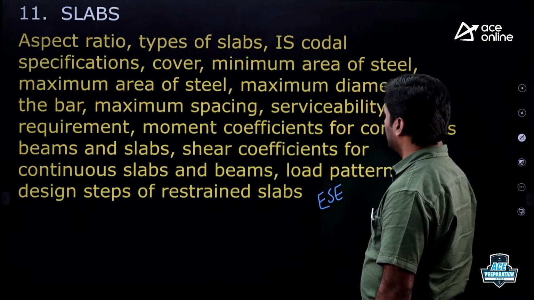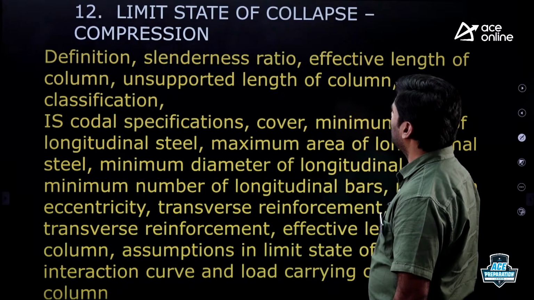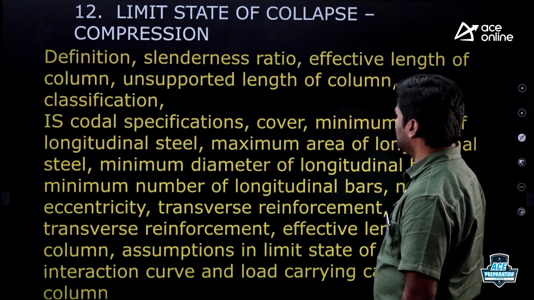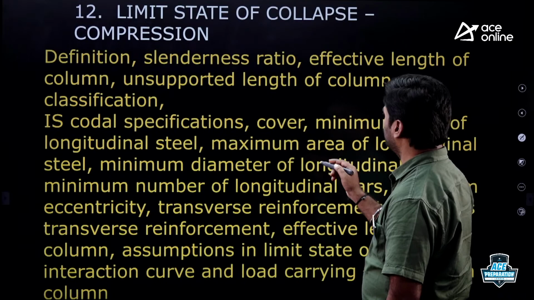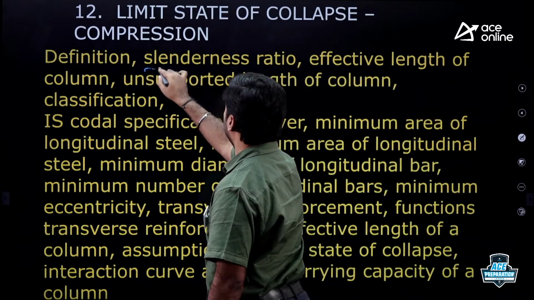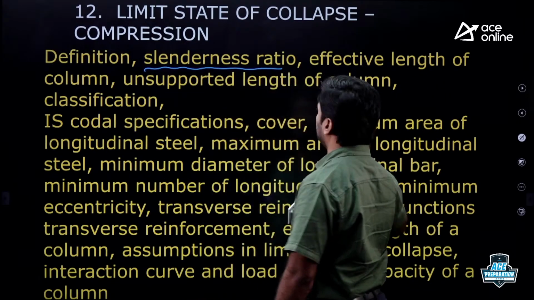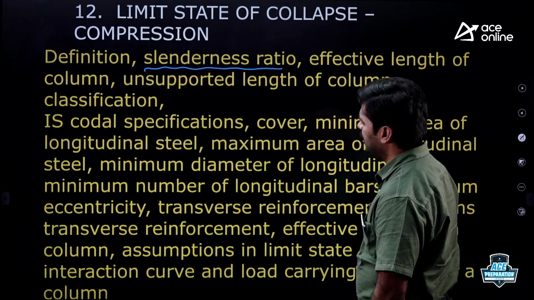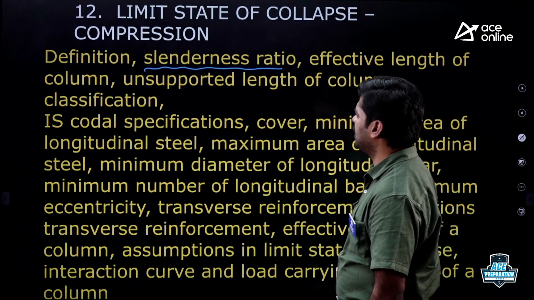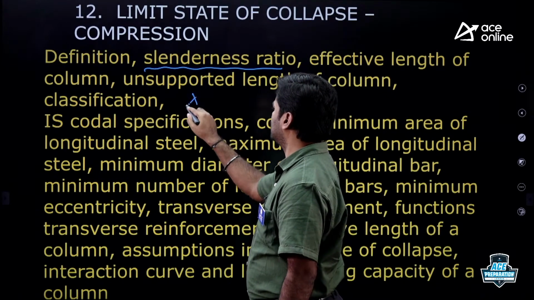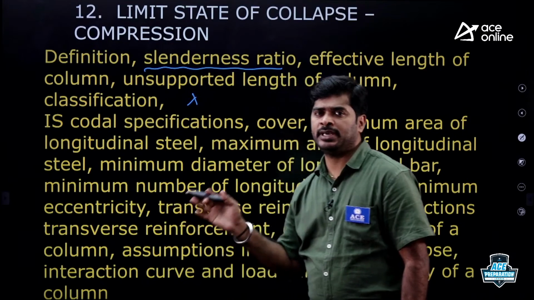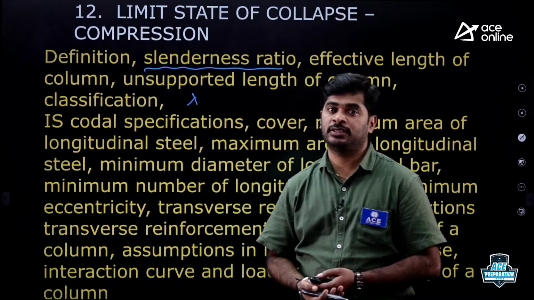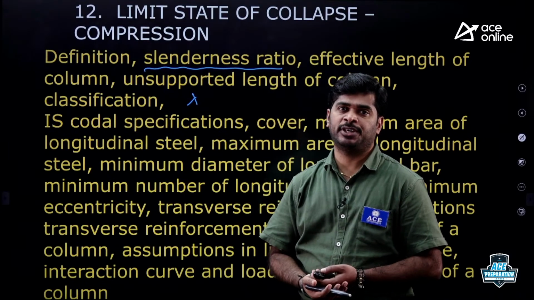Right. Coming to the next one, limit state of collapse, compression. My dear, definition, slenderness ratio, right? Slenderness ratio definition, effective length of column definition, unsupported length of column definition, then classification. Especially in classification based on slenderness ratio, when do you say it is a short column and when do you say it is a long column? This type of question, there is a possibility to ask.